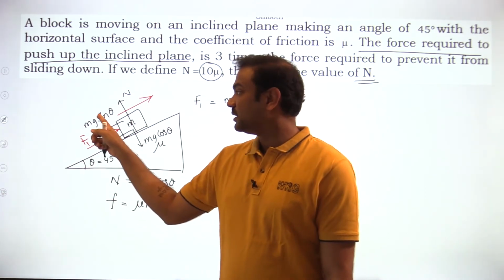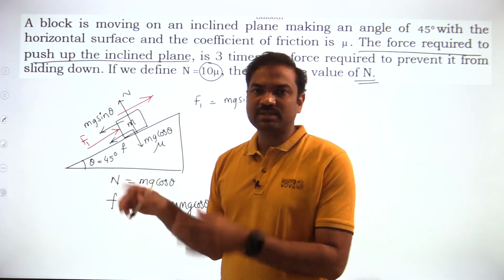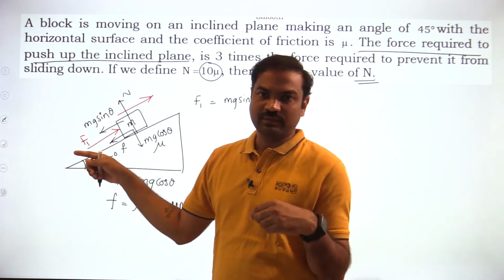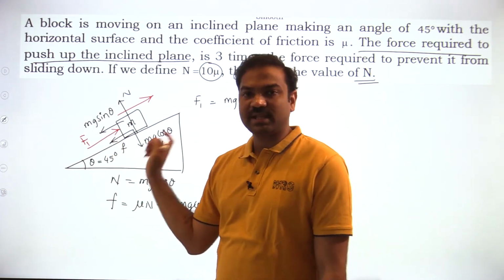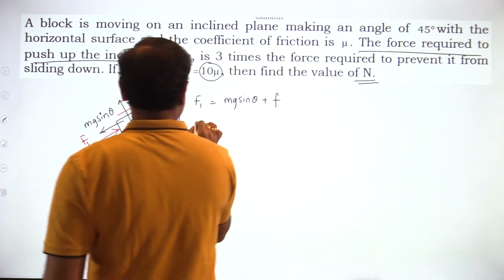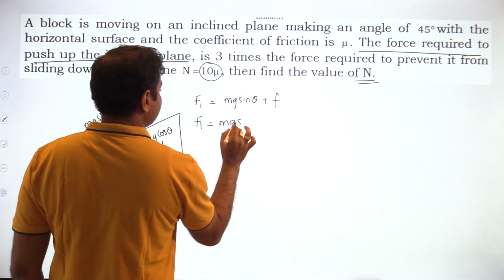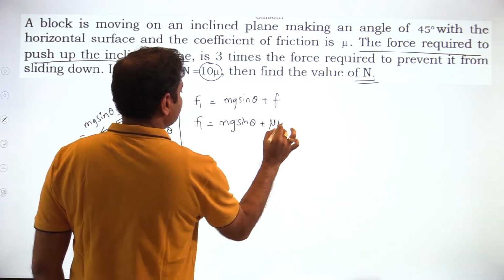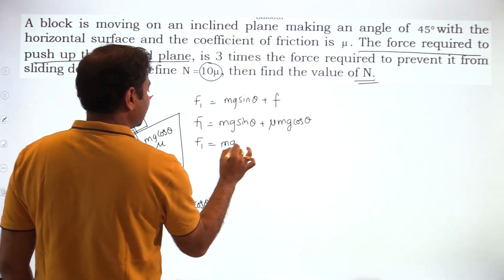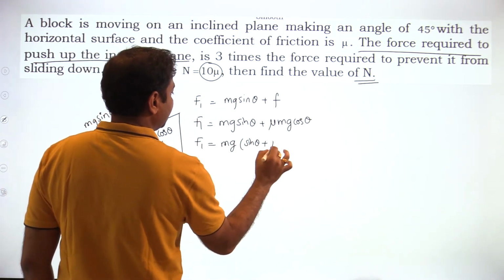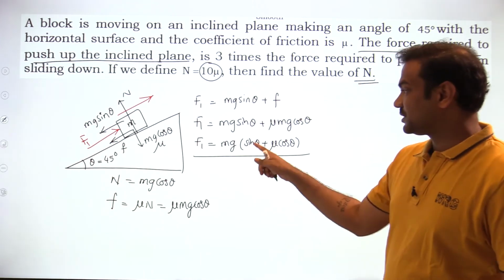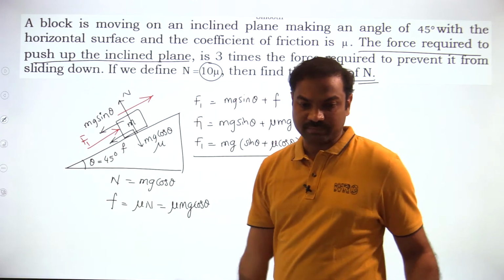The force should be more than or equal to. Equal means it will be at rest, and if it is a little more, it will move forward. So F1 is a little more than mg sin theta plus F. Mg sin theta and F both act downward. Then what is the F1 value I can write down? F1 is mg sin theta plus F, and F is equal to mu mg cos theta. Then F1 is equal to mg into sin theta plus mu cos theta. This is the F1 value. So this is the force required to move up the object.